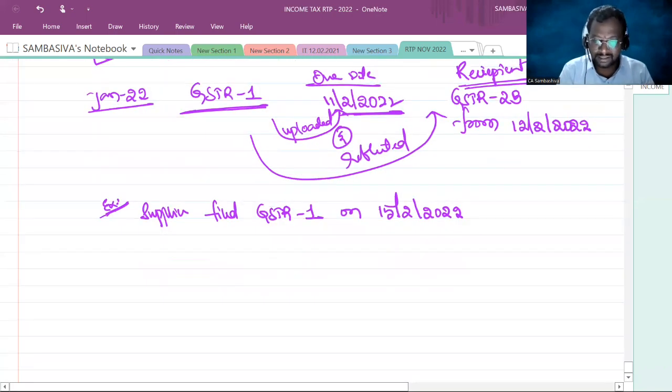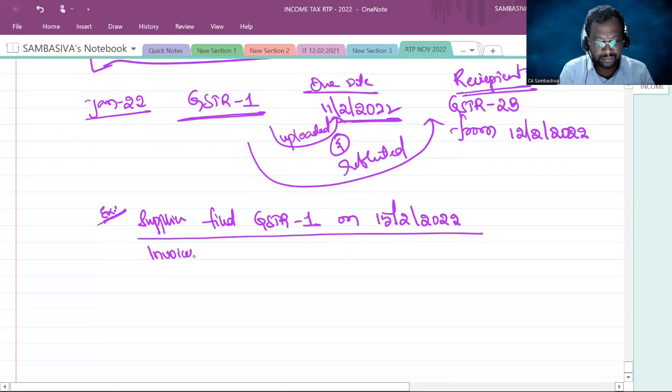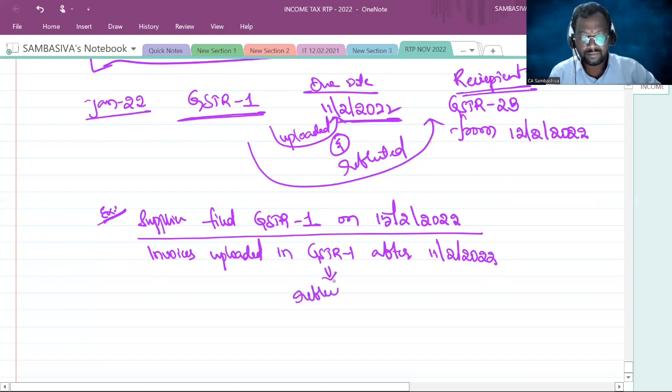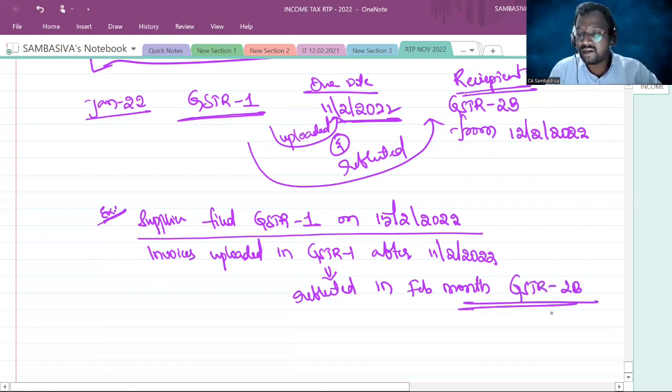So in this case, invoices uploaded in GSTR-1 after 11th of February 2022 will be reflected in the February month GSTR-2B. And when will this be generated? This will be generated on 12th of March.